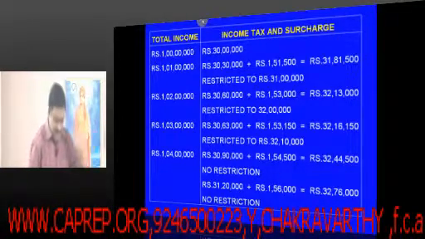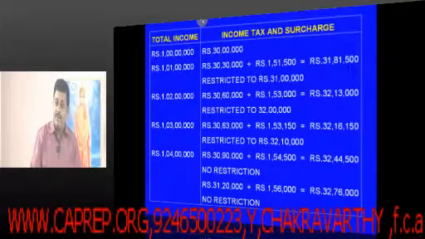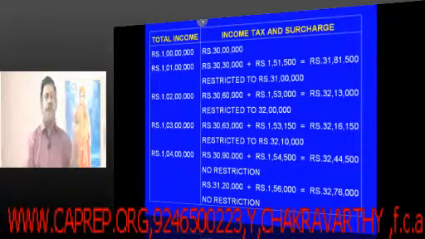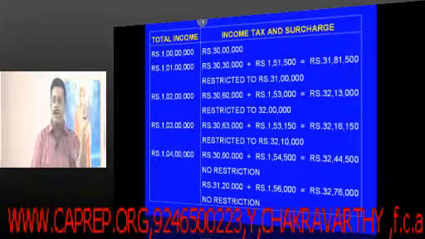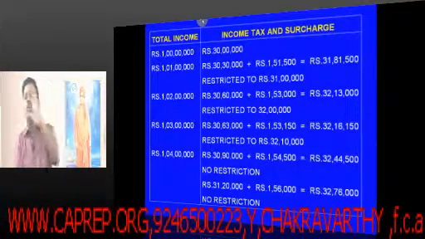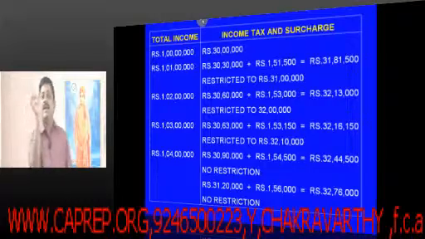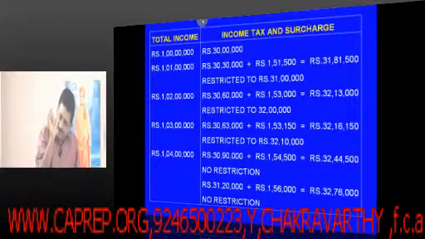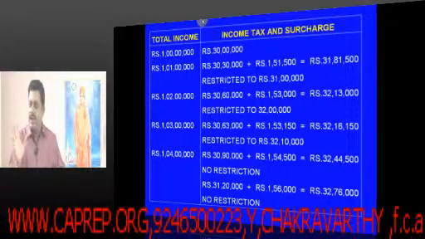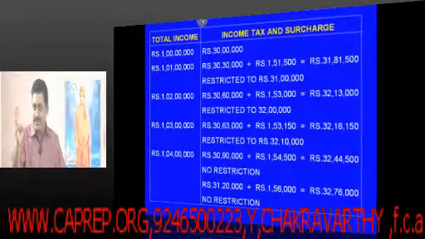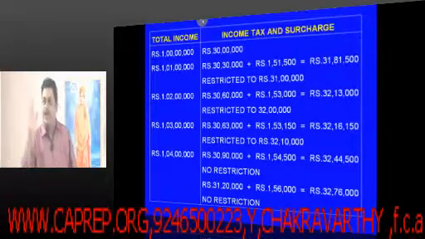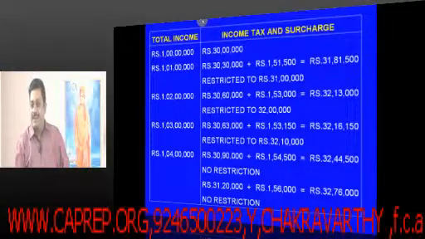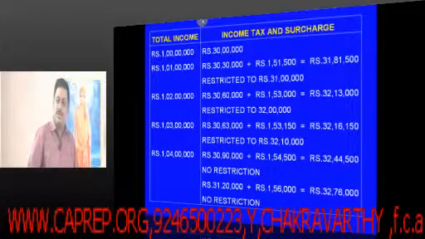Now, is there any relief? How do you look at the point? Tax on your total income up to 1 crore is 30 lakhs, and what I am asking you to do is take your total income minus 1 crore. Your total income is 1 crore 3 lakhs, and if you reduce 1 crore, it is 3 lakhs. Then it becomes 33 lakhs. Do you feel like having the 33 lakhs, or 32 lakhs 44,000? If you prefer 32 lakhs 44,000, then there is no marginal relief.